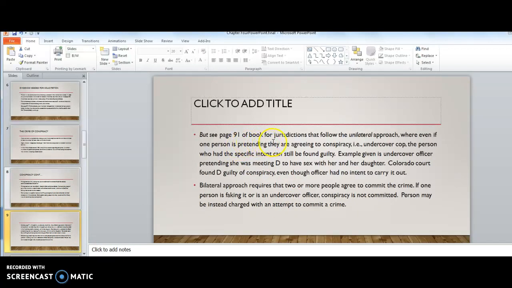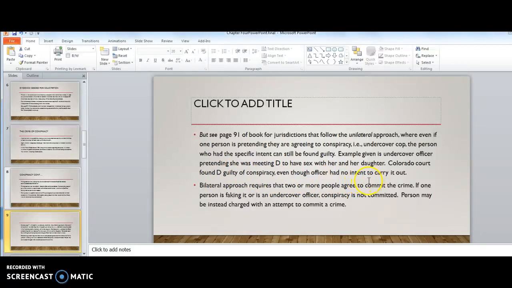See page 91 of your book regarding jurisdictions that follow a unilateral approach, where even if one person is pretending they are agreeing to conspire, such as an undercover cop, the person who had the specific intent can still be found guilty. An example given is an undercover officer pretending she was meeting the defendant to have sex with her and her daughter. In a Colorado court, the defendant said, hey, I can't be guilty of conspiracy because the police officer really didn't intend to go through with it. But the Colorado court said, no, you are still guilty of the conspiracy, even though the officer had no intent to carry it out.